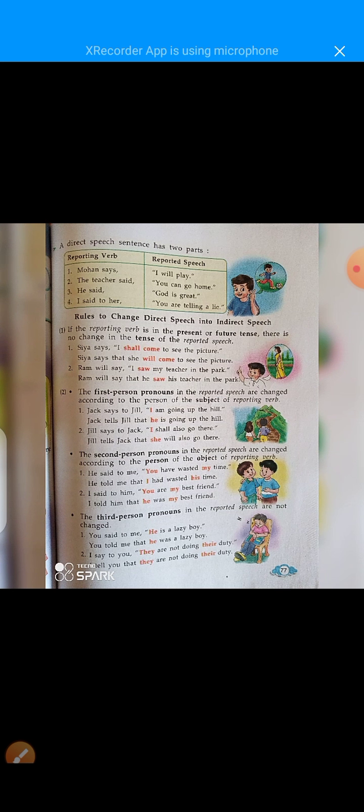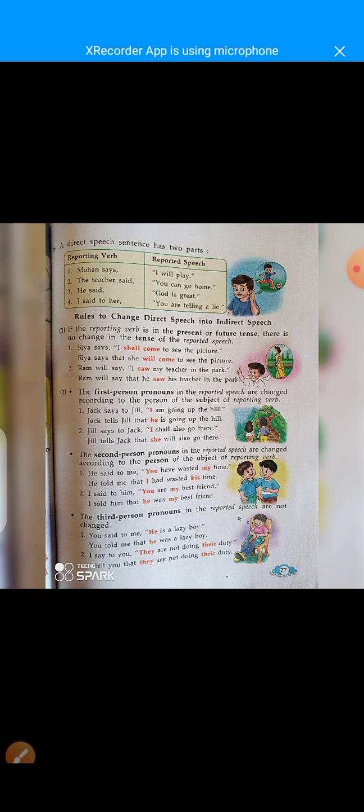Dear students, please pay good attention. Example: Sia says, I shall come to see the picture. Indirect: Sia says that she will come to see the picture. Shall come is converted to will come, plus that is used to join the sentence.